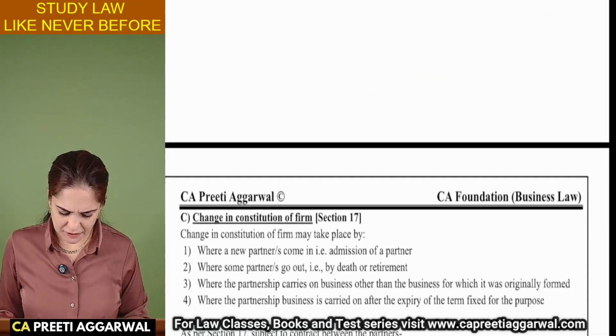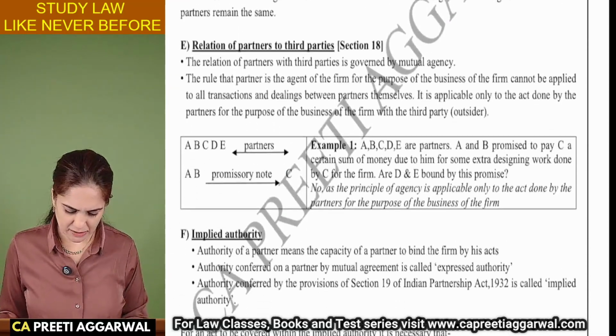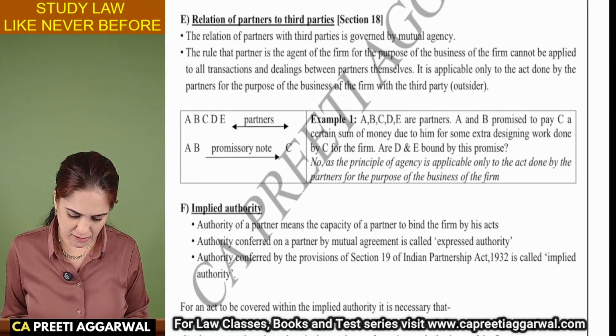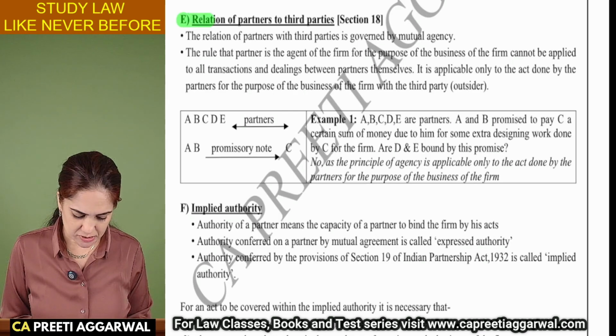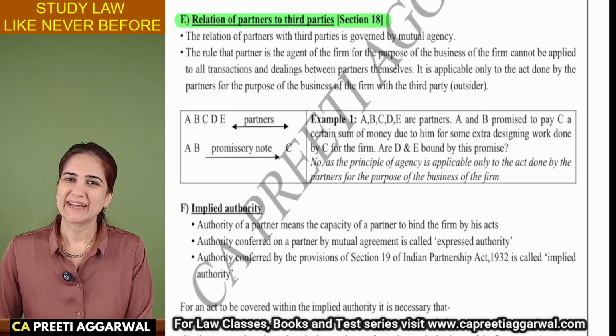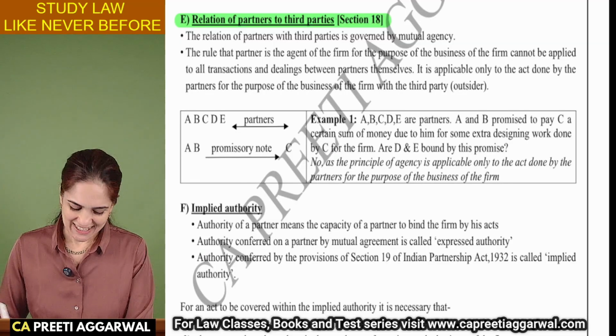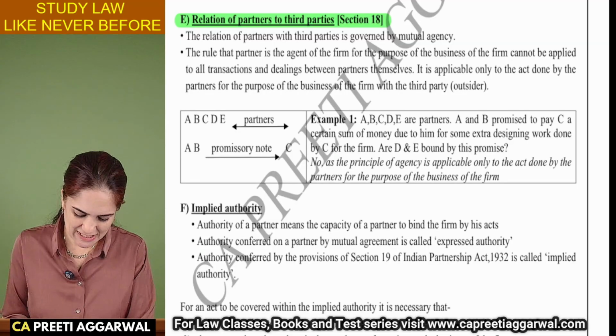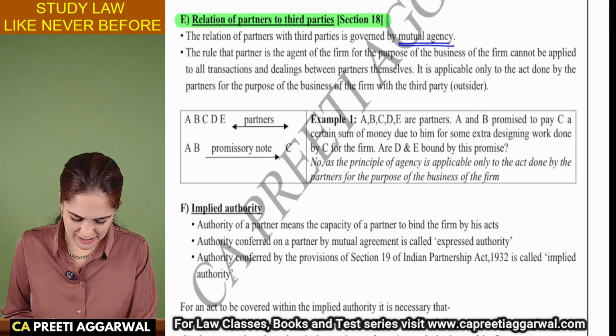Partnership property is not very frequently asked in the exam, but can be asked. Relation of partners to the third person. Now, we enjoy mutual agency. Yes. So, relation of partners is governed by mutual agency.